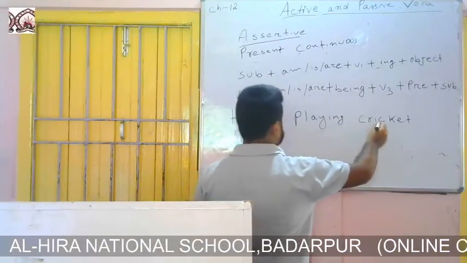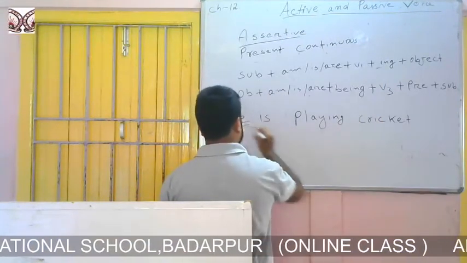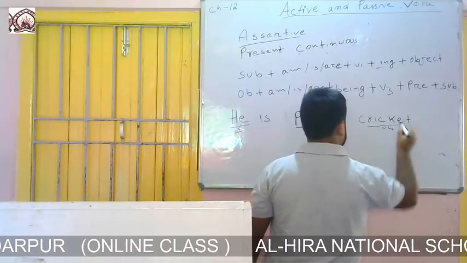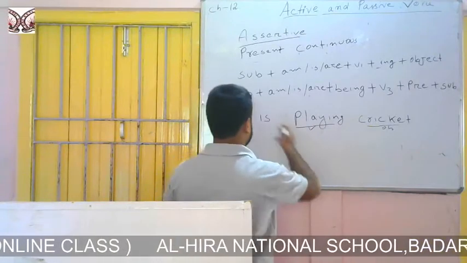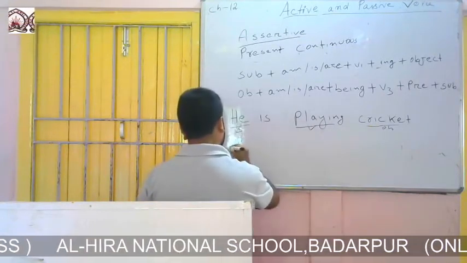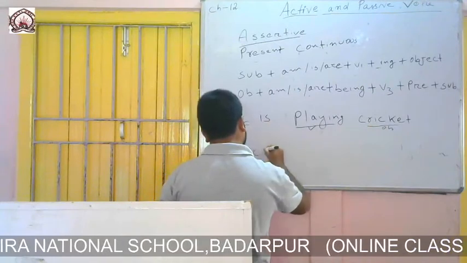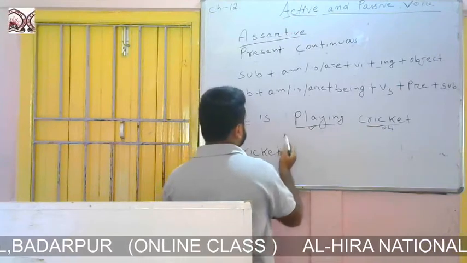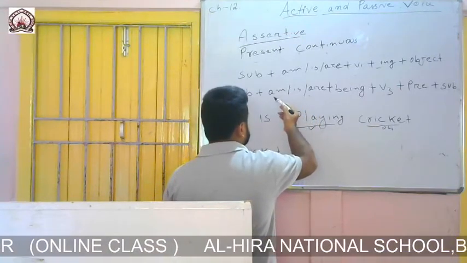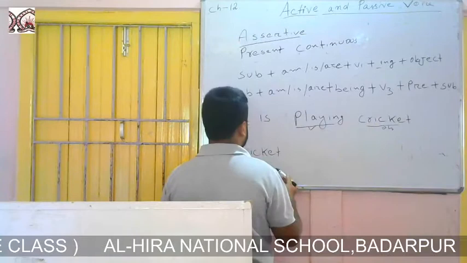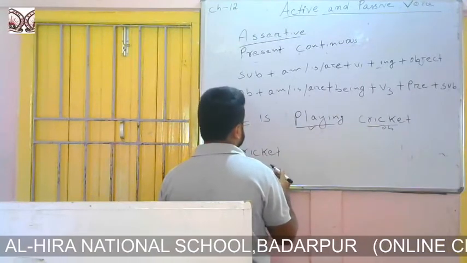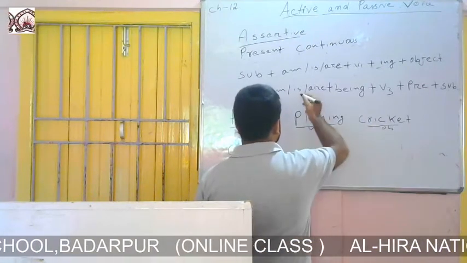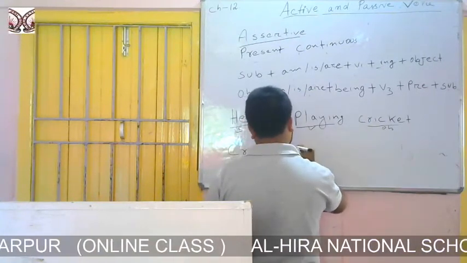So he is playing cricket. Here he is the subject, this is the verb, and cricket is the object. We will take the object at the beginning according to the formation: cricket. Then we will use am, is, are according to the new subject. Cricket is third person singular, so we will use is. Cricket is.